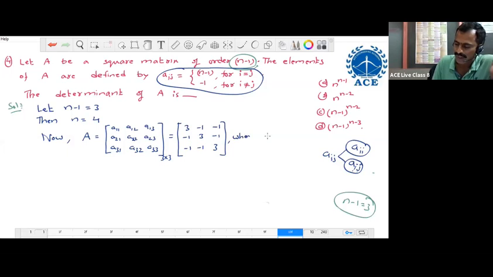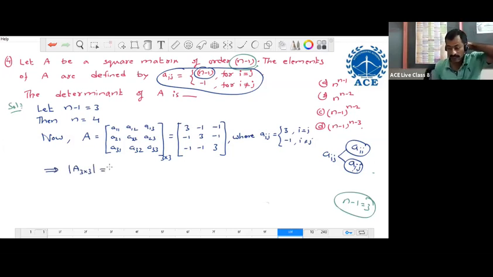Where aij equals 3 for i equal to j, and minus 1 for i not equal to j, because according to this formula n minus 1 is, our n minus 1 is 3 only. So diagonal elements are 3, non-diagonal elements are minus 1, which implies the determinant of the 3 by 3 matrix A equals... If we expand and simplify, then the determinant of A is equal to